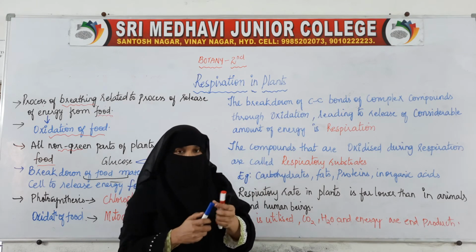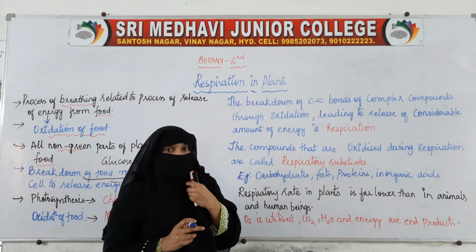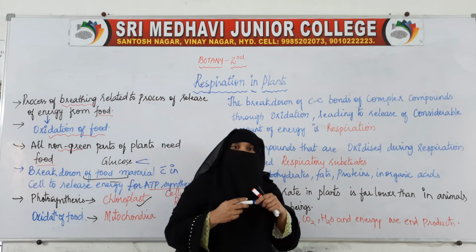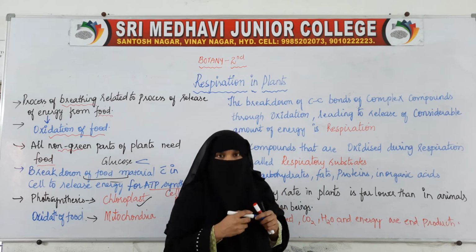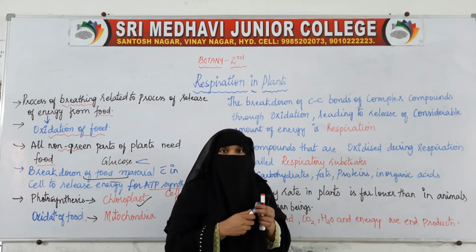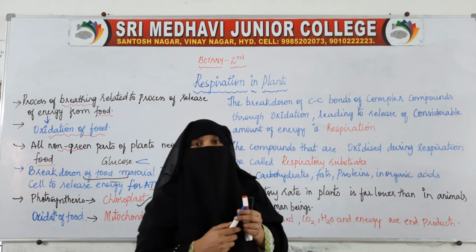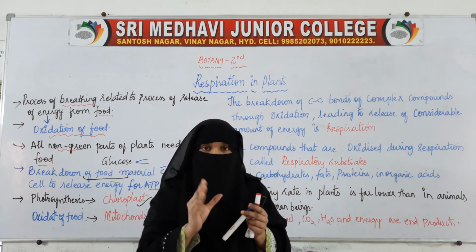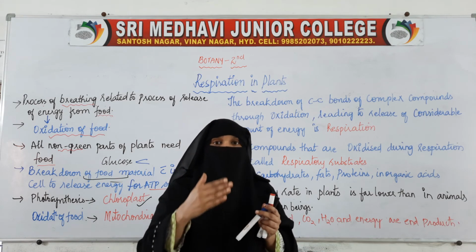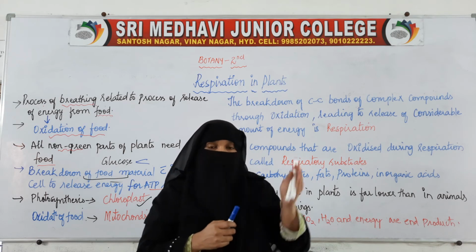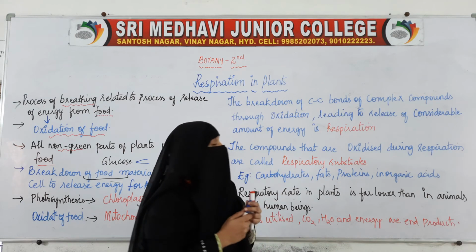C-C bonds, for example, I said food will be prepared by the plants and it will be digested. Food will be prepared in the plants and it will be stored in the form of starch. The starch, when we eat it in the form of carbohydrates, will be broken down into glucose by the process of digestion. The food which we take is in the form of carbohydrates. So, that will be simplified by the process of digestion, that is, carbohydrates will be changed into simpler molecules, that is glucose.